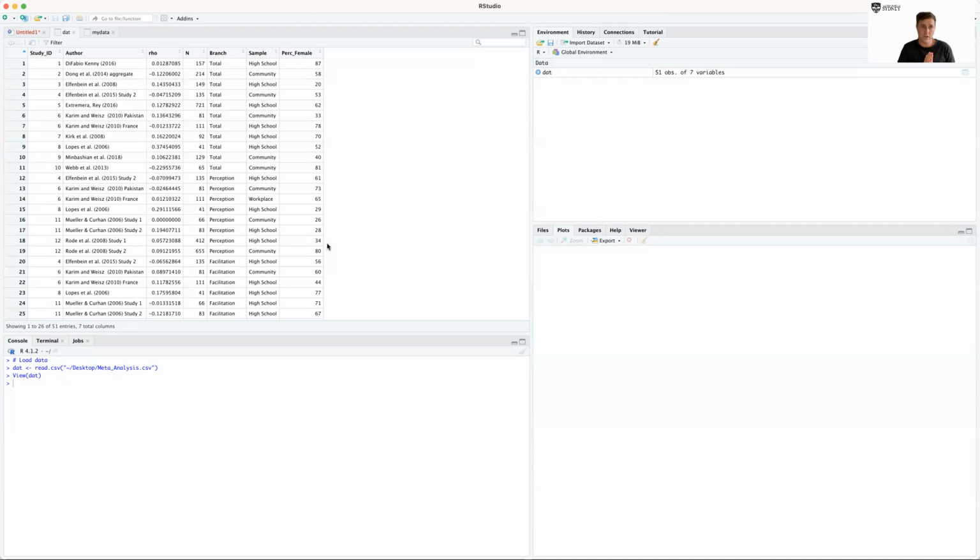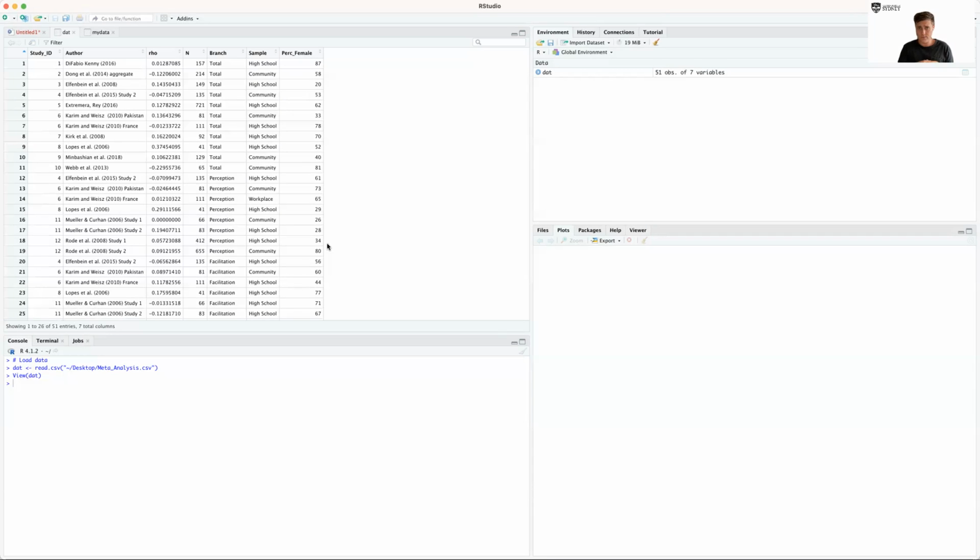So the effect size and the sample size are used to do your meta-analysis, and then all the other variables are used to do meta-regressions or subgroup analyses, which we'll go into in a little bit. The effect size has to be in a consistent format.